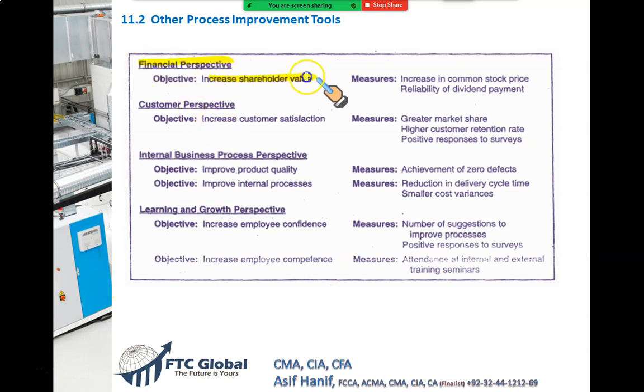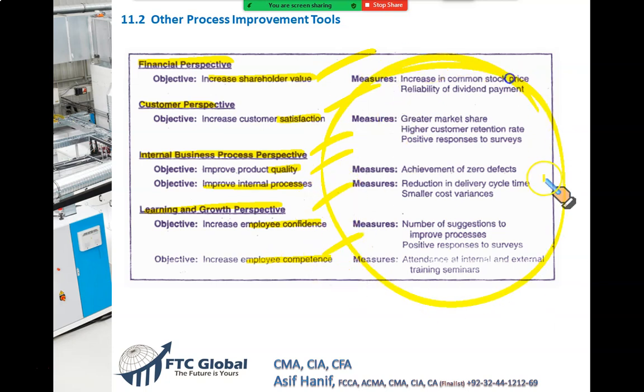Financially, shareholders should be good. They should get value for their investment. Customers should be satisfied. Internal business processes, we need to improve our quality. We need to improve our processes. And the 4th one, that our employees should be confident, employees should be competent. And there can be many other objectives which can be measured through some tools. So this topic you can visit in section C.